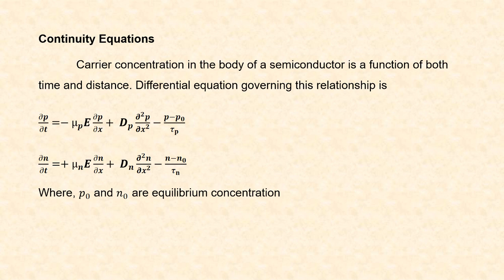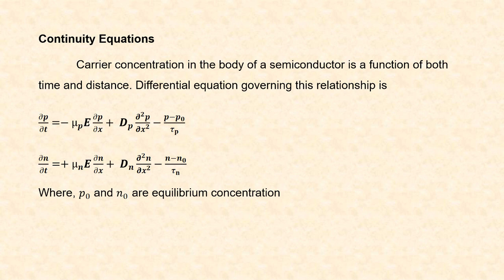Differential equation governing this relationship is given as dou p by dou t is equal to minus mu p into E into dou p by dou x plus Dp into dou square p by dou x square minus p naught by tau p, and dou n by dou t is equal to plus mu n into E into dou n by dou x plus Dn into dou square n by dou x square minus n naught divided by tau n.